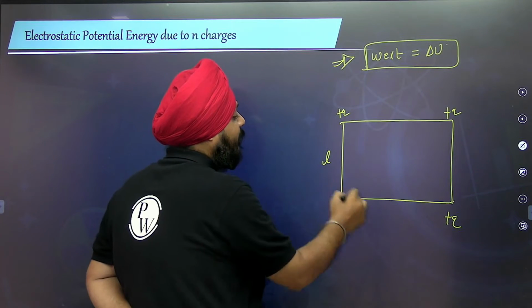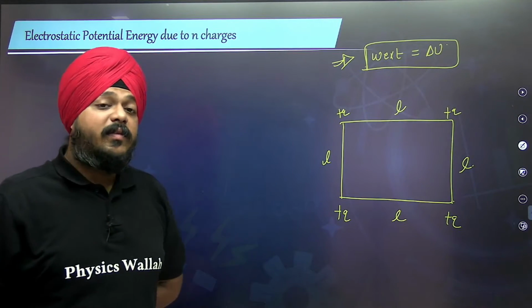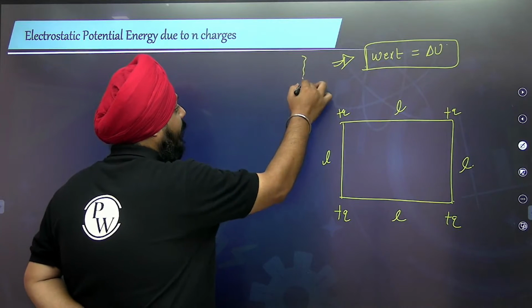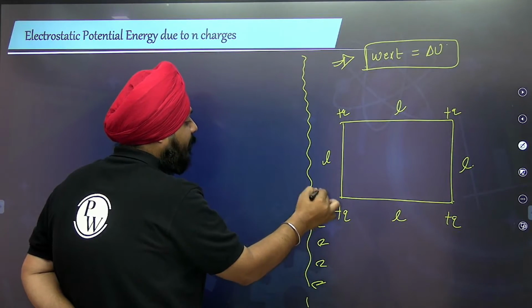Okay, the length is L. Now, what will be the resultant potential energy of this system? What will be the resultant potential energy of this system?